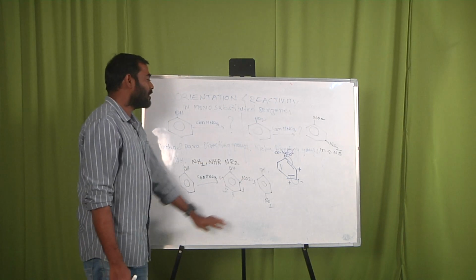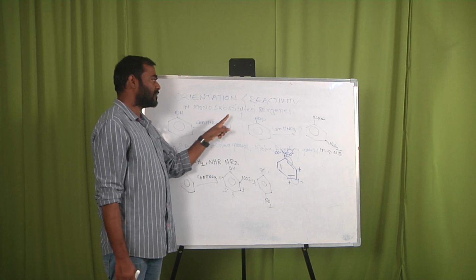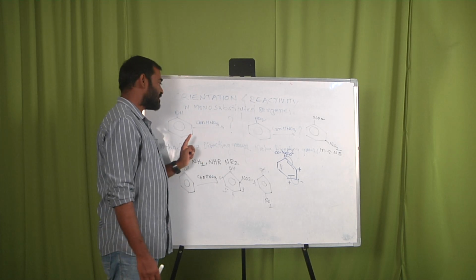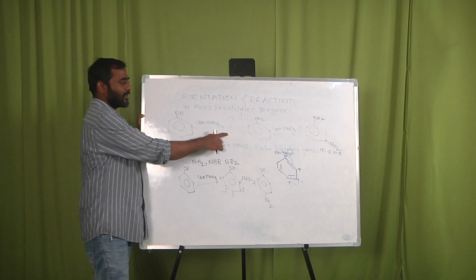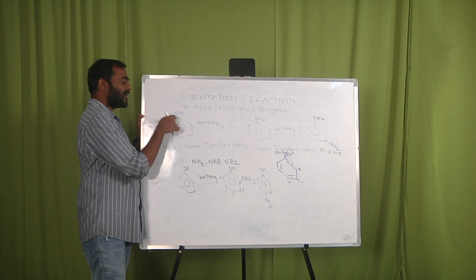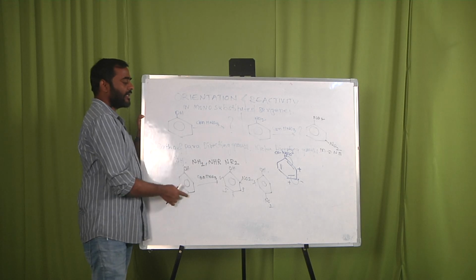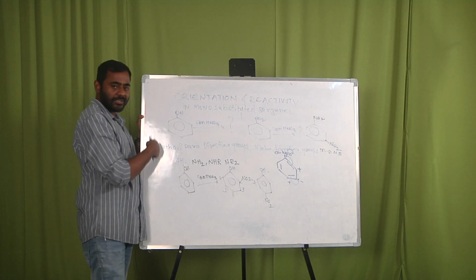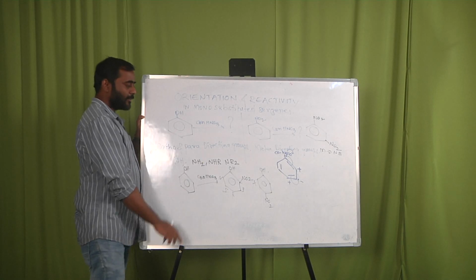So in the overall topic, orientation and reactivity in monosubstituted benzene, we understood that there are two possibilities. Based on the ortho-para directing group we write the product. Here in phenol, the OH group is already substituted on the benzene, so it is an ortho-para directing group, due to electron donation to the ring, and the ring is activated at the ortho and para positions.